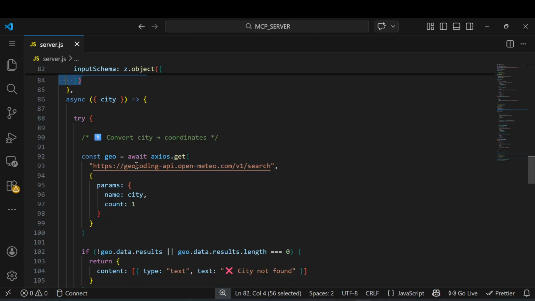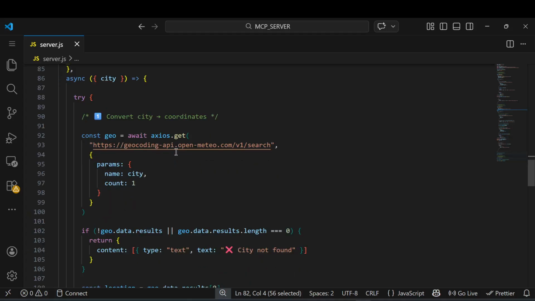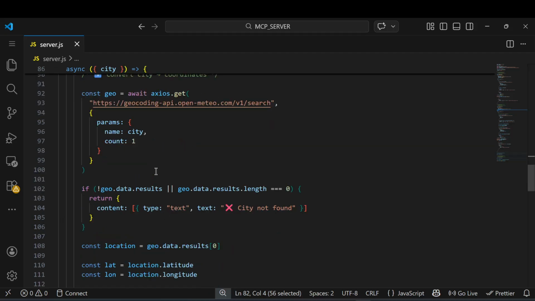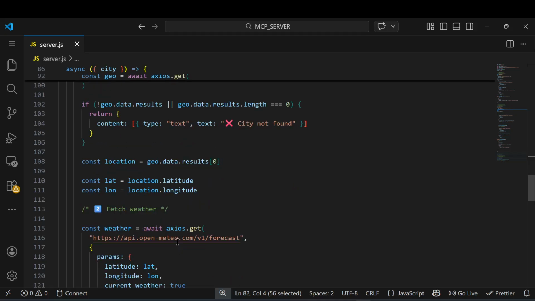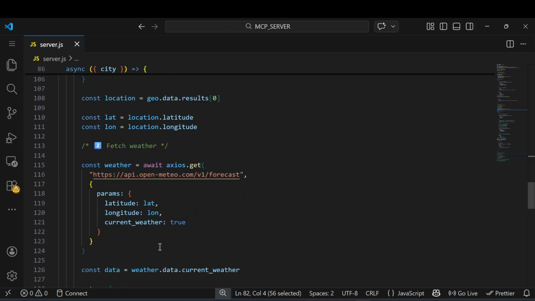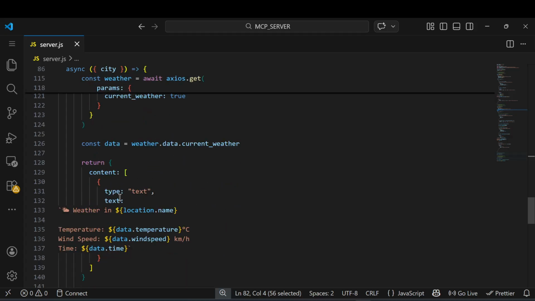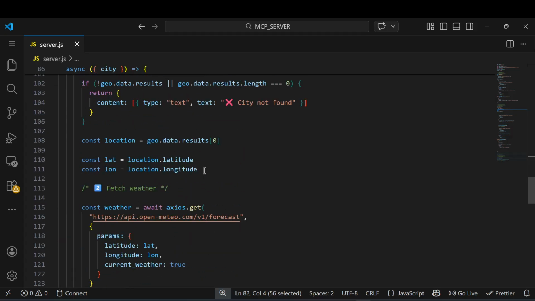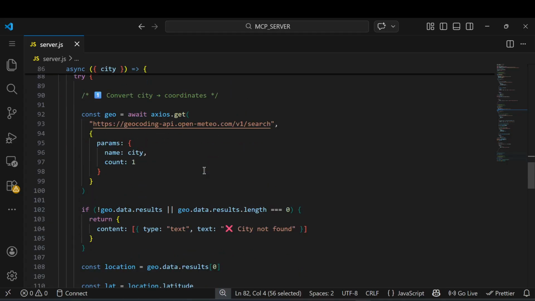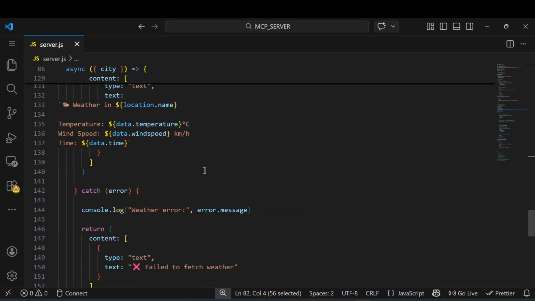Simple. So what happened here, you can see I get the coordinates from here, the longitude and latitude. Using that I'm getting the weather response. And just like I wrote it for prices, I wrote this for weather also.